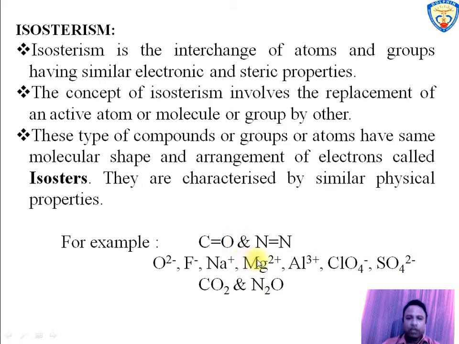For example, C double bond O and N double bond N. The total number of electrons in C double bond O is 14 and the total number of electrons in N double bond N is also 14. So both are isosters and mimic each other.